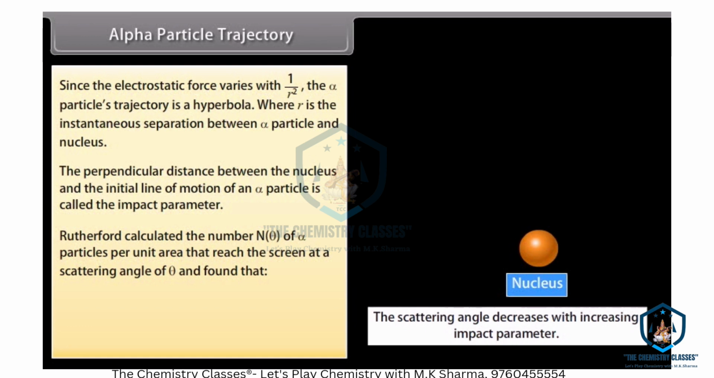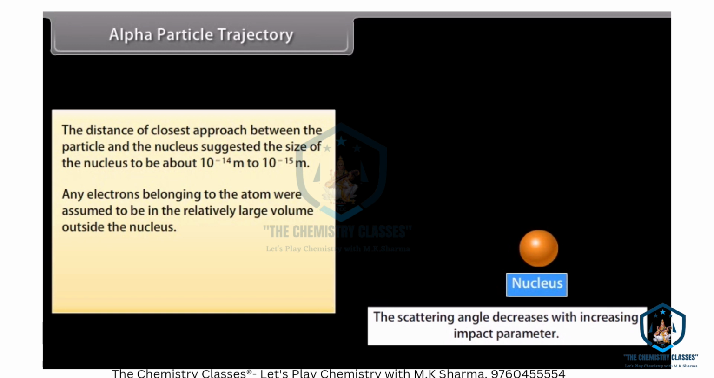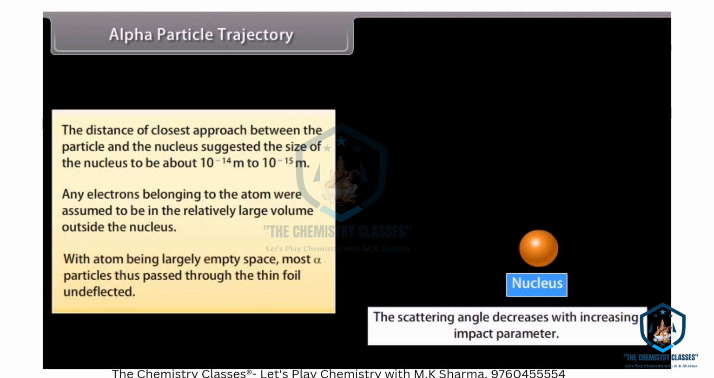Rutherford calculated the number N(θ) of alpha particles per unit area that reach the screen at a scattering angle of θ and found that N(θ) is inversely proportional to sin^4(θ/2). The distance of closest approach between the particle and the nucleus suggested the size of the nucleus to be about 10^-14 meter to 10^-15 meter. Any electrons belonging to the atom were assumed to be in the relatively uncharged volume outside the nucleus. With the atom being largely empty space, most alpha particles thus passed through the thin foil undeflected.